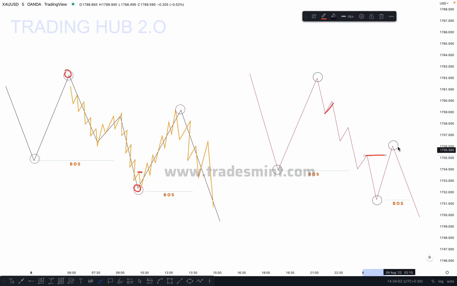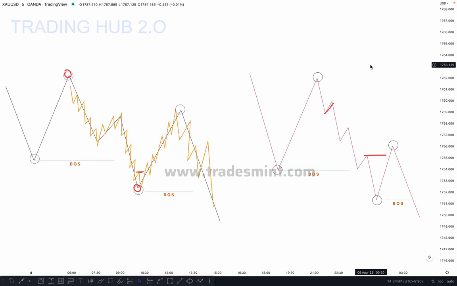So this is our major inducement. Once this high is taken out, we can sell and catch the actual main move to the downside or upside. But in this case, you can see this is our minor inducement, and this type of situation you can mostly see in indices and stocks, mostly in S&P 100, Bank Nifty, US 30. In the forex market you can sometimes see it, but the majority of the time you see it in indices and stocks.